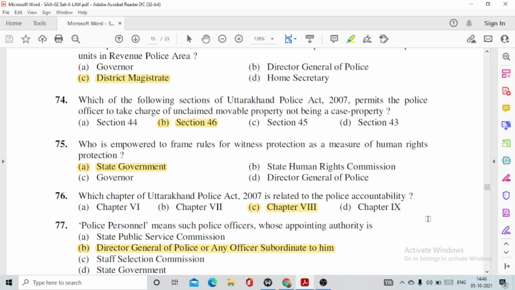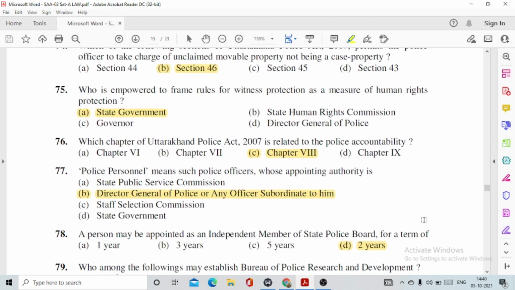75, who is empowered to frame rules for witness protection as a measure of human rights protection? This is option number A, state government. 76, which chapter of Uttarakhand Police Act 2007 is related to the police accountability? This is option number C, chapter 8.